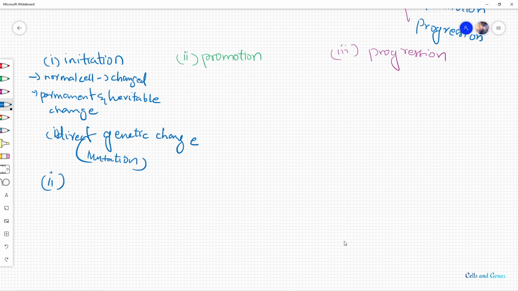And the second method, how the expression of cancer related genes of transformed cells changes, is by the change of gene expression. It could be due to epigenetic changes.